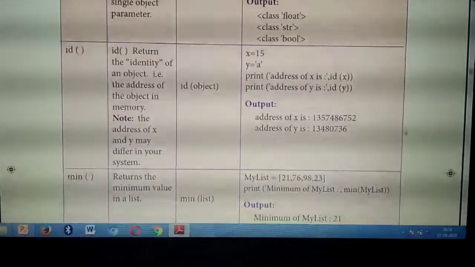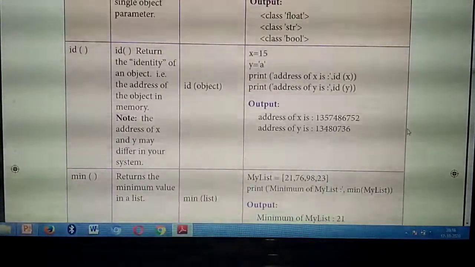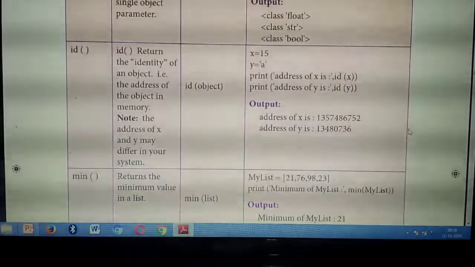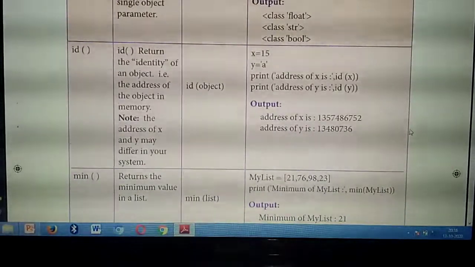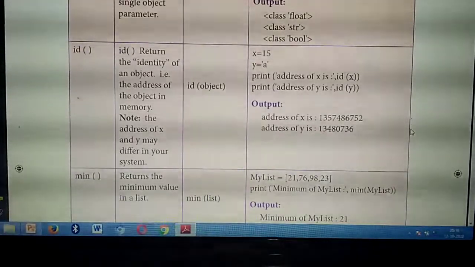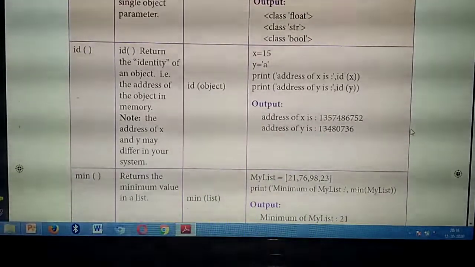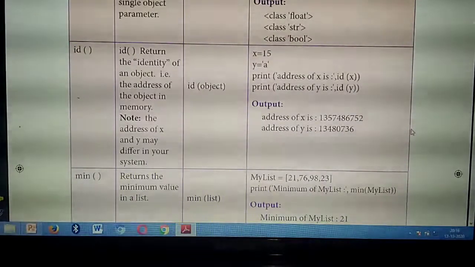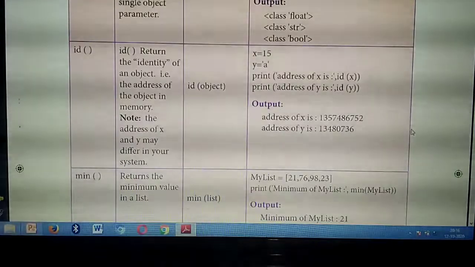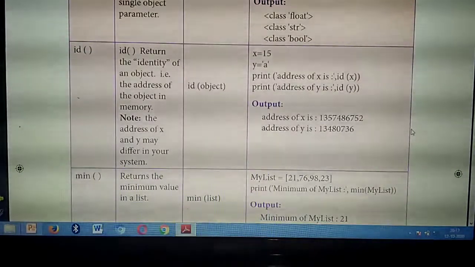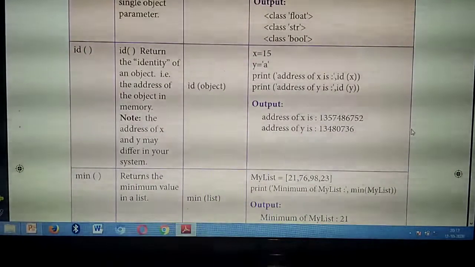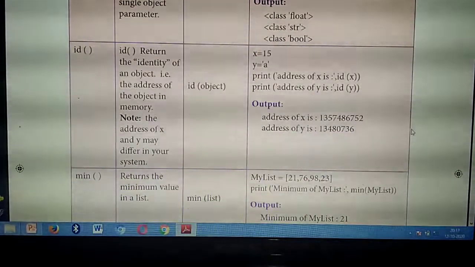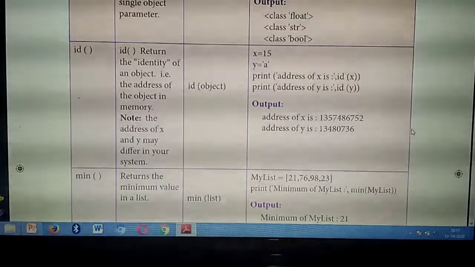So, each and every variable will have separate addresses in memory. Similarly, persons will have separate home addresses. Likewise, the variables in the program, however many variables you have declared, each and every variable will have an address in memory. Okay. So, this id function will return which address the particular variable has. So, it will return the address of the object, that is, in memory, which location or which address the particular object has.